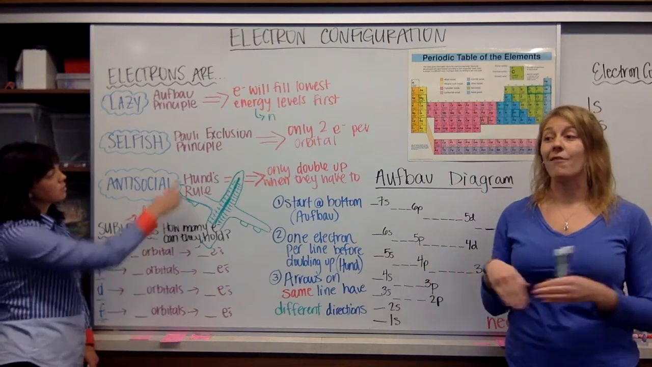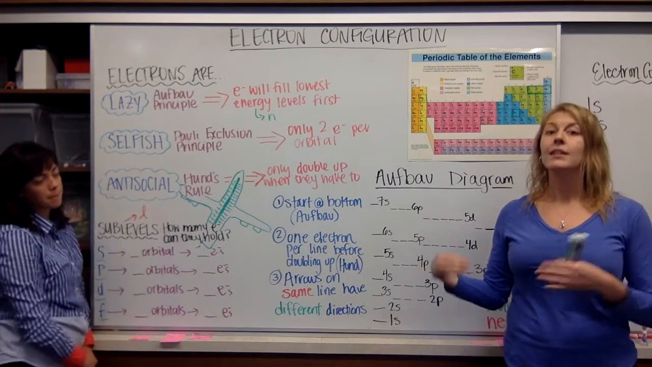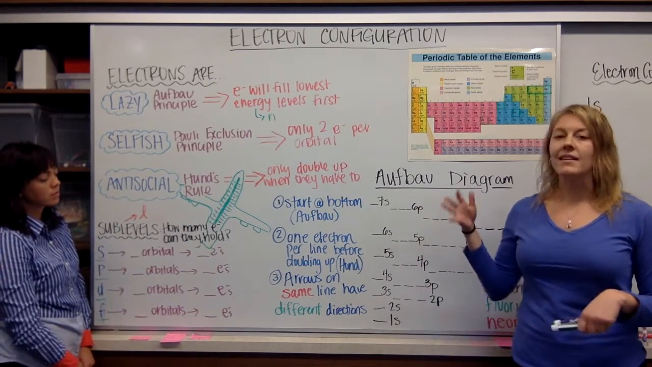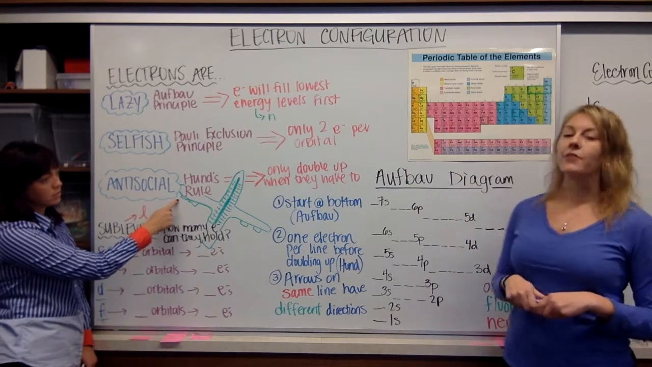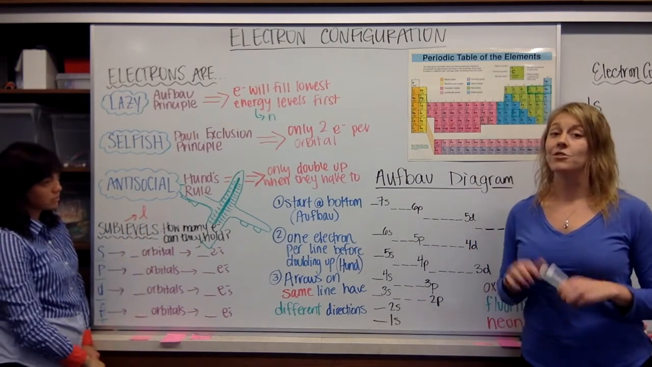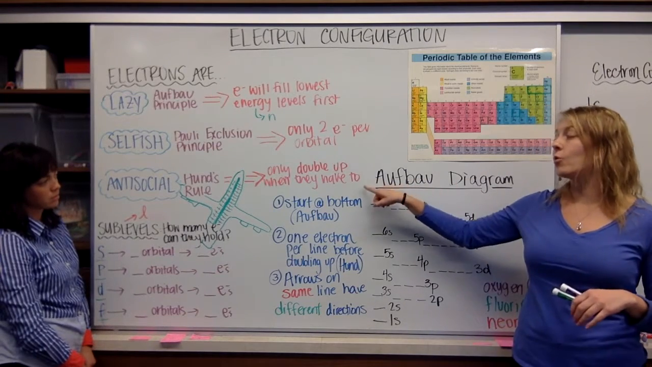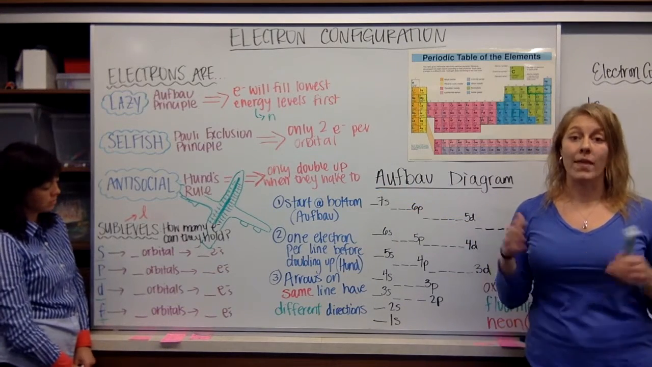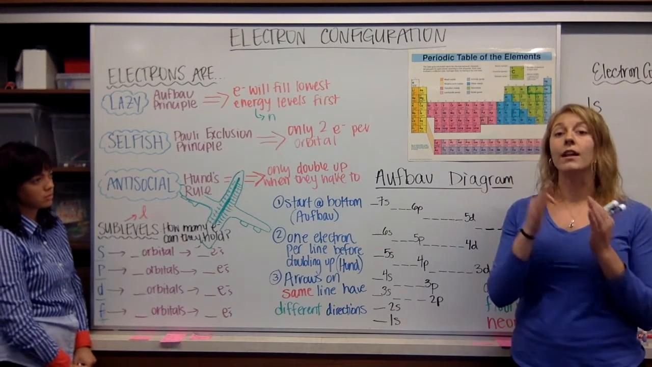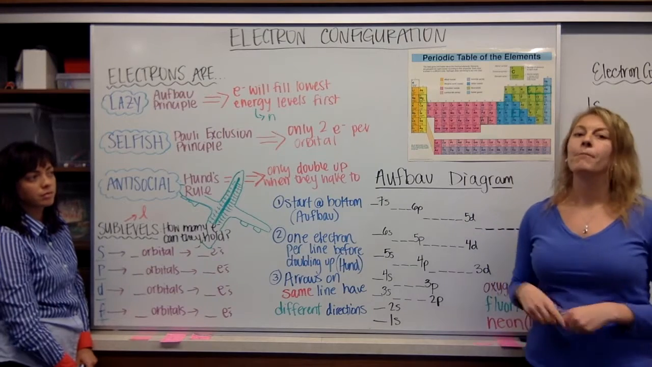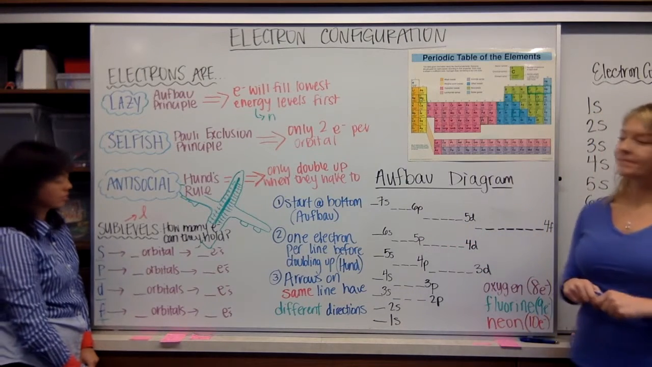Just like you can't have 3 people in your row of 2, electrons can only fit 2 electrons in each orbital. Lastly, according to Hund's rule, our electrons are antisocial. All right? So just like you don't want to sit by anybody if you don't have to, electrons are only going to double up in an orbital when they have to. They will remain 1 electron per orbital until it's completely necessary for them to double up. We're going to show you what this looks like in a second.